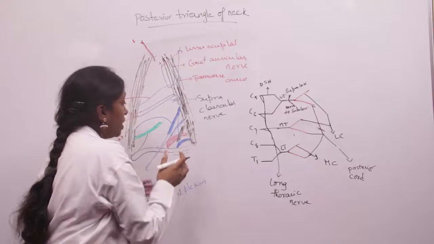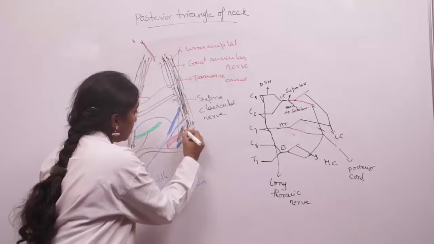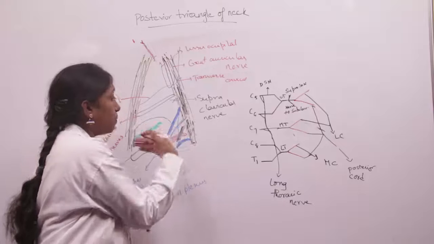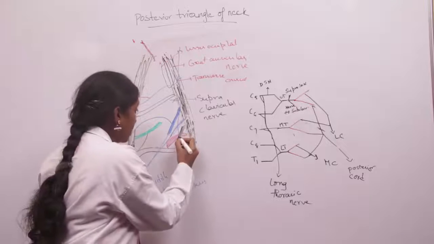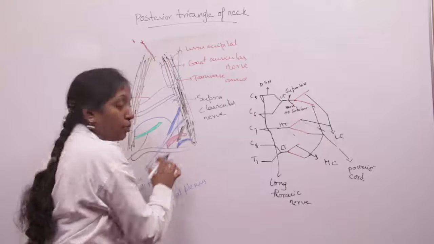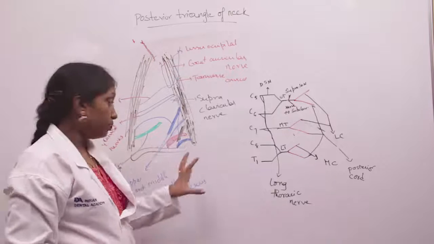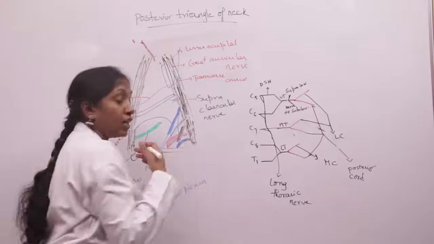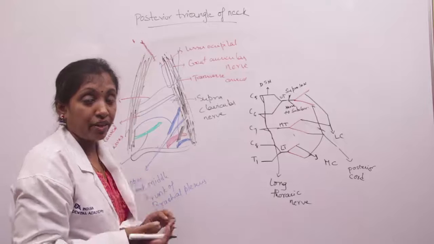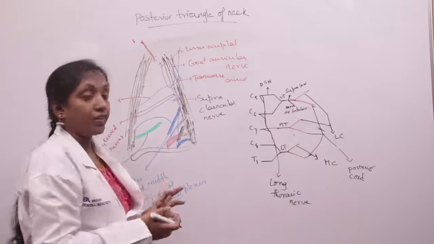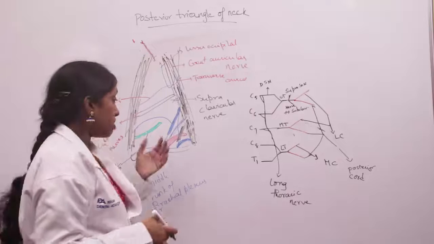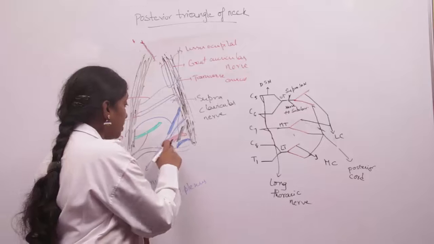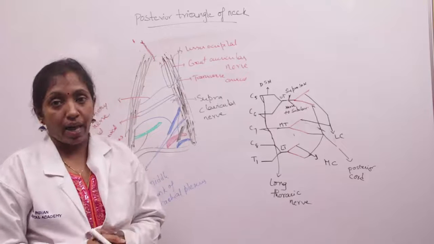The scalenus anterior muscle divides the subclavian artery into three parts. This is the first part. The part which is behind the muscle is the second part, and the part which extends from the medial border of the muscle to the outer border of the first rib is the third part. From the first part of subclavian artery, we have the internal thoracic artery, vertebral artery, thyrocervical trunk, and costocervical trunk. From the second part, we have the costocervical trunk on the right side, and from the third part of subclavian artery, we have the dorsal scapular artery.